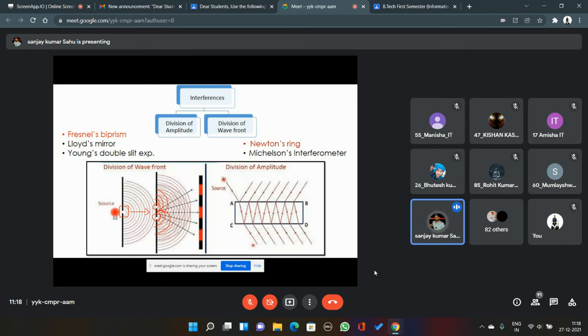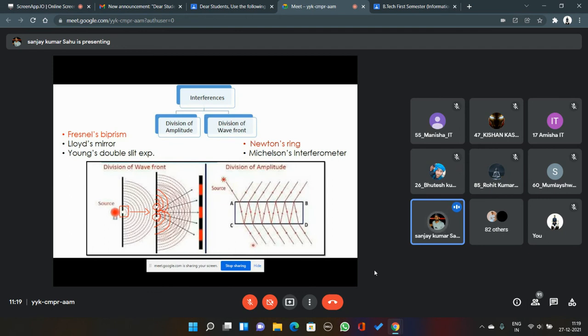The wavefront is only divided into two. So it is known as the method of generating two coherent sources by division of wavefront. There is experimental evidence for this method of generating coherent sources. One is Young's double slit experiment.